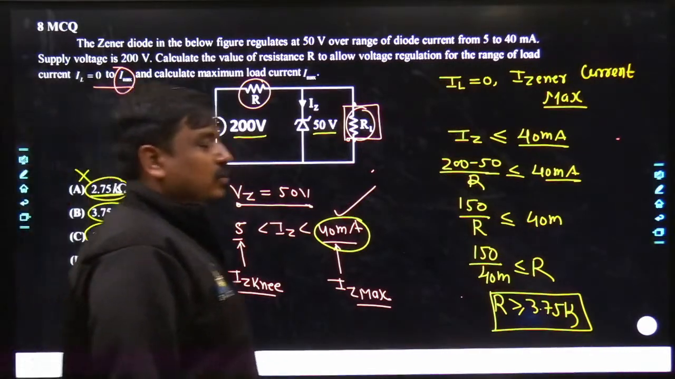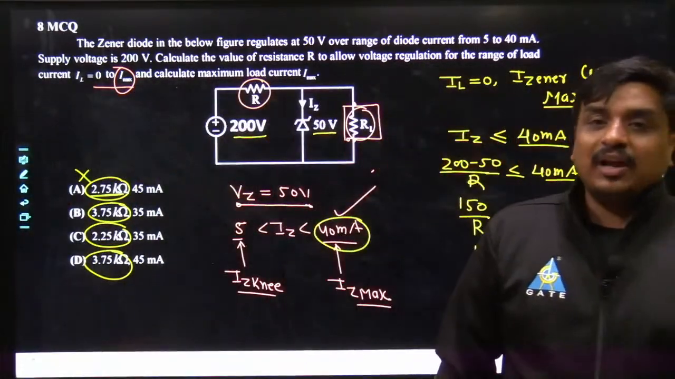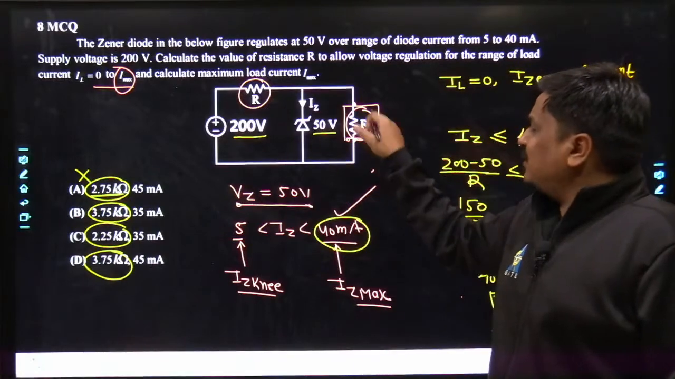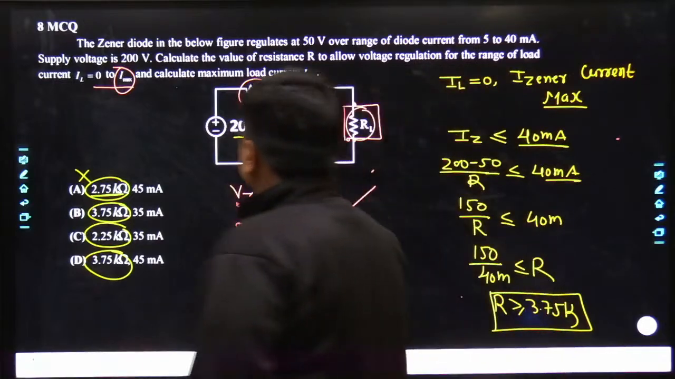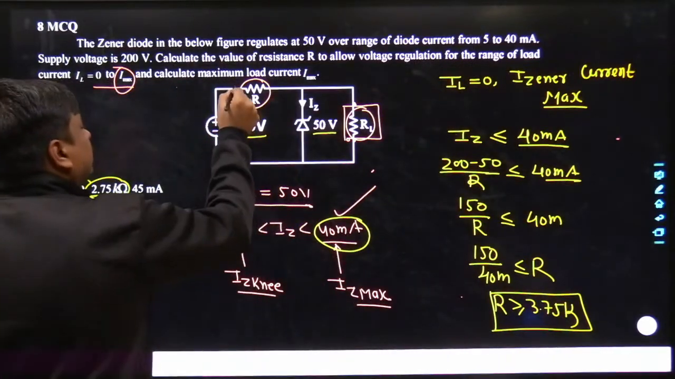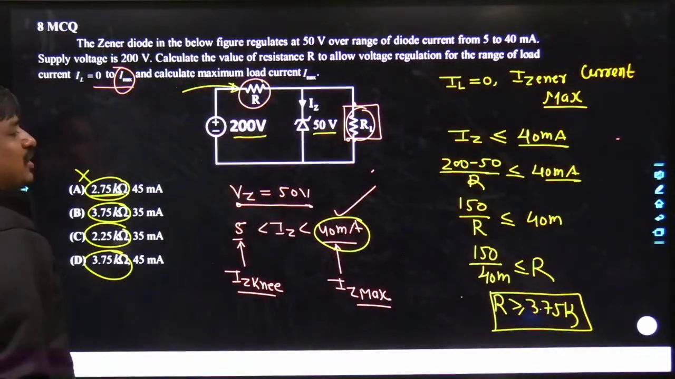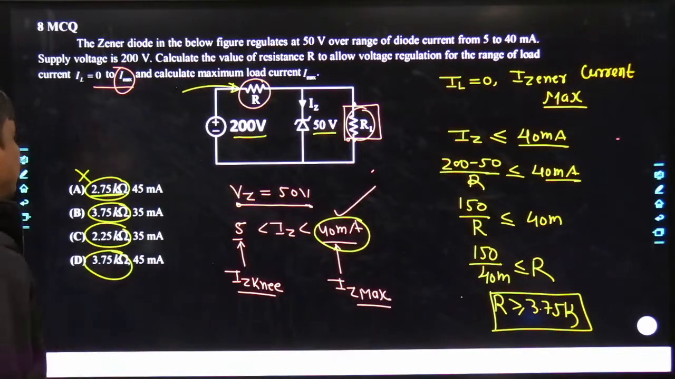Now we had to calculate I max: how much maximum current we can extract for this particular circuit. My dear friends, now the value of R got fixed. The R has been taken as 3.75 kilo-ohm.